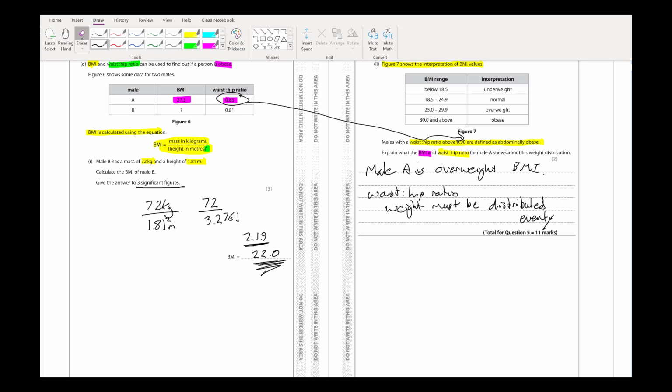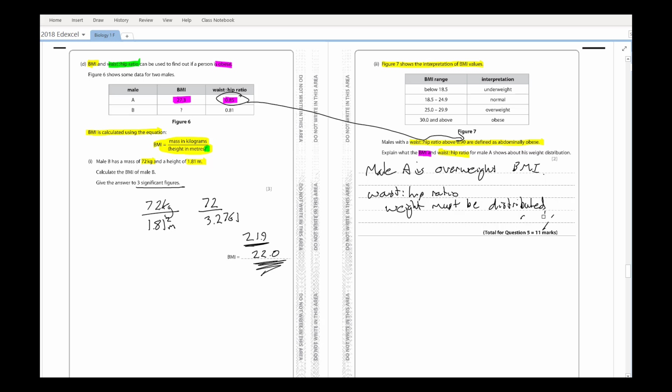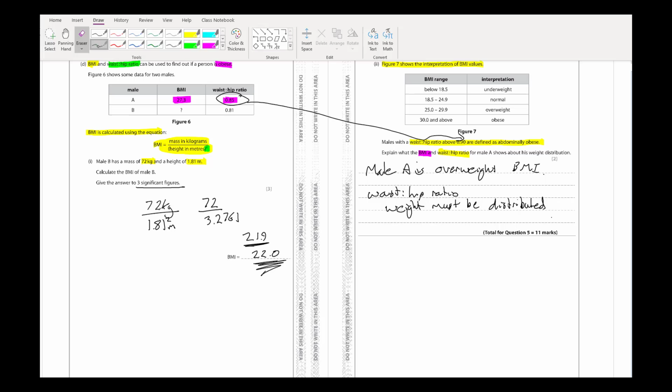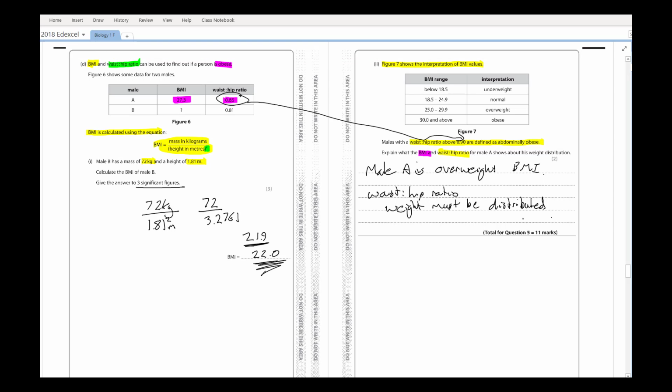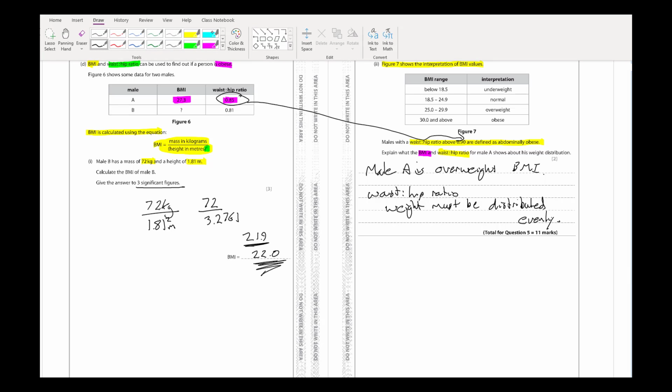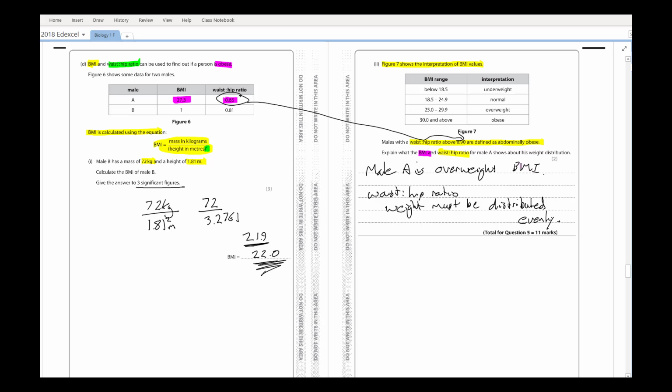Let's just write that properly. So his weight must be distributed evenly. Let's double check the question. I talked about his BMI, and I talked about his waist to hip ratio. It's worth 2 marks, so we've done enough to do that.